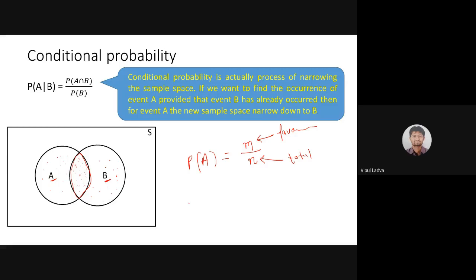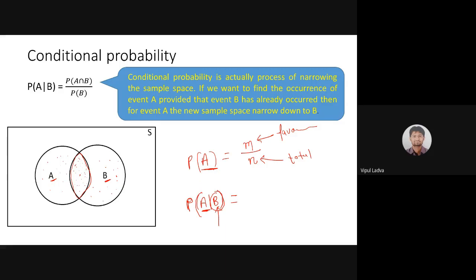Now, with the notation P of A with respect to B, take care, I am finding the probability of event A only. Here also I am finding the probability of event A only. But now I have a condition that event B has already occurred. Now I am looking for event A. That means B is a necessary condition. B must occur first. After B occurs, what are the chances that event A is going to occur?